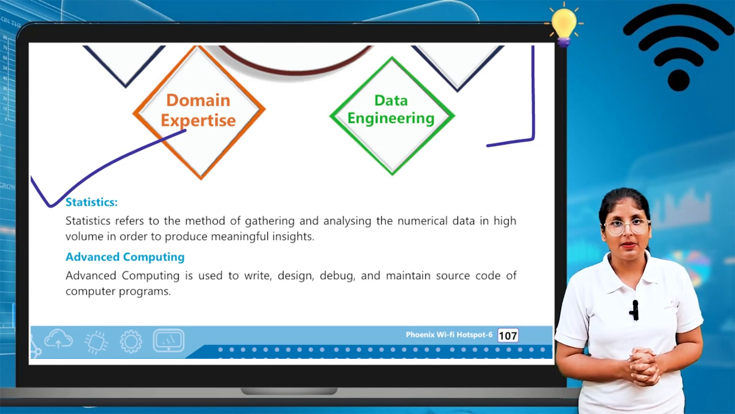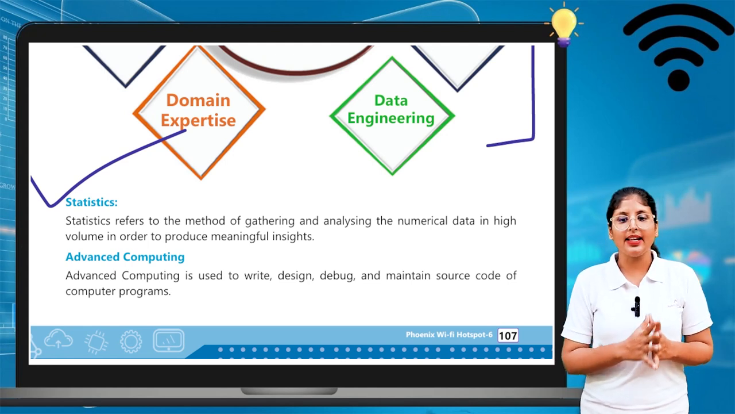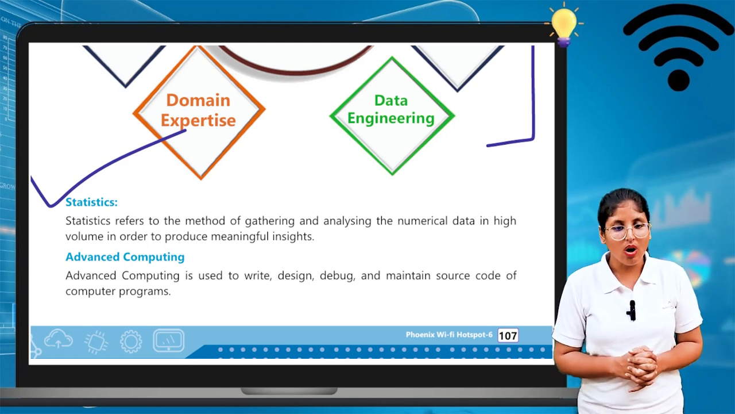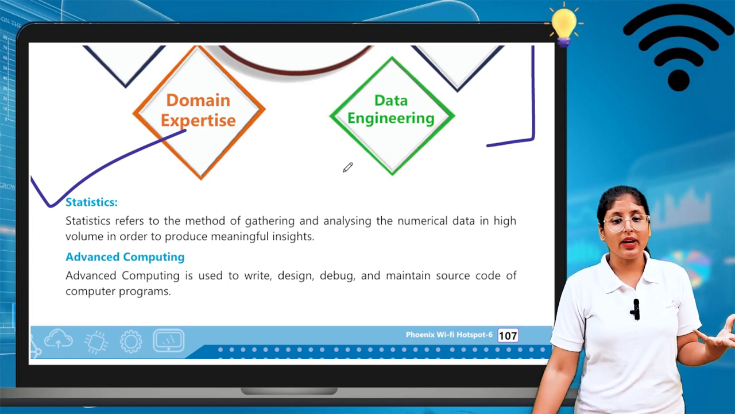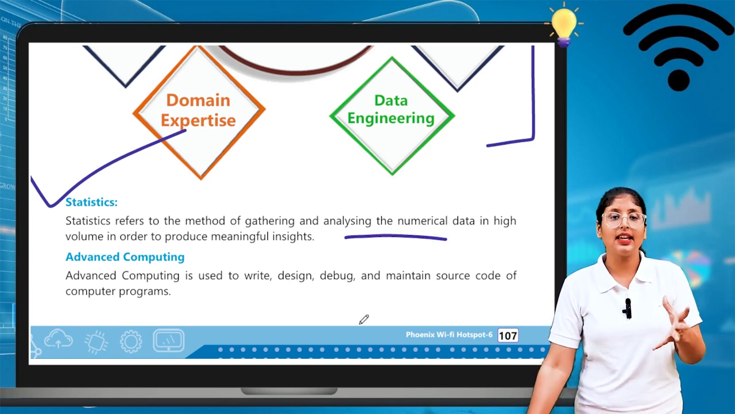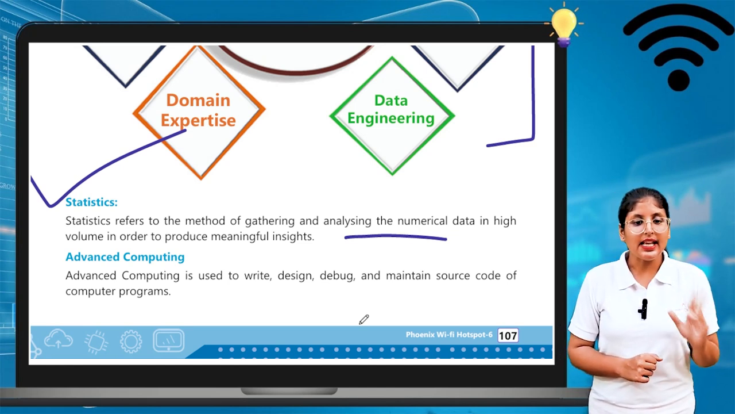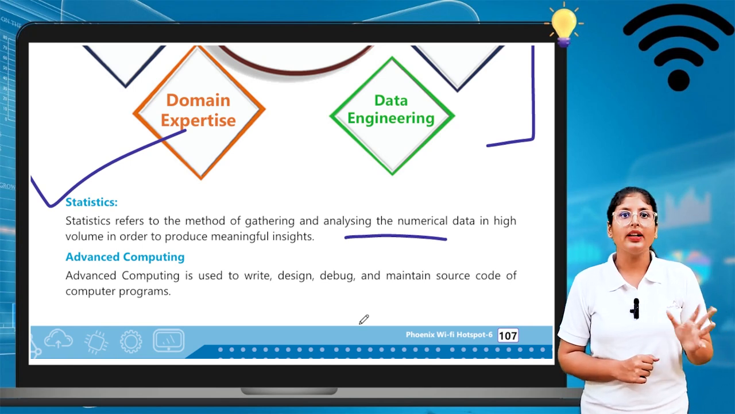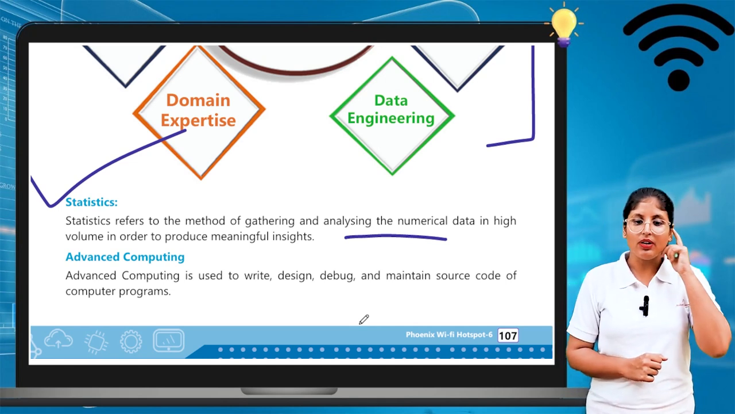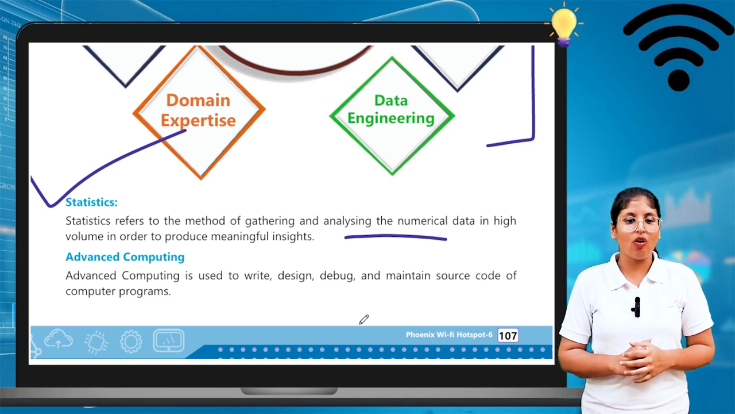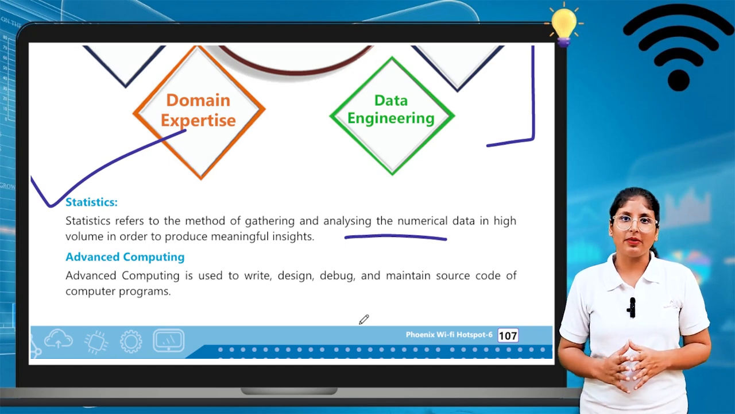First we will see statistics. Statistics refers to the method of gathering and analyzing numerical data in high volume in order to produce meaningful insight. With the help of statistics we can gather information and analyze it also. Second comes advanced computing. Advanced computing is used to write, design, debug and maintain the source code of computer programs. This is achieved with the help of advanced computing.